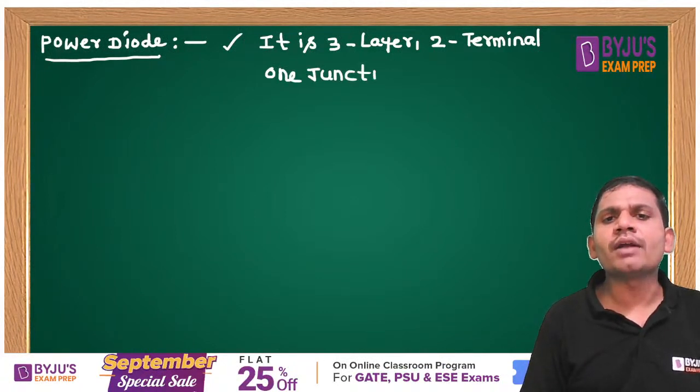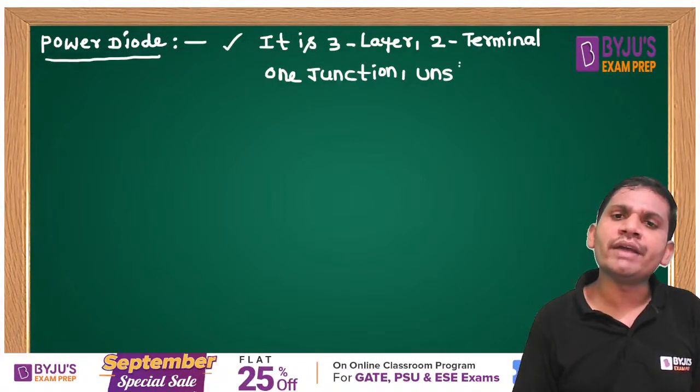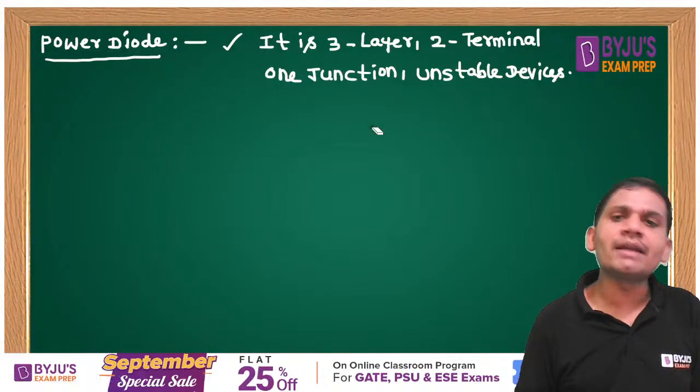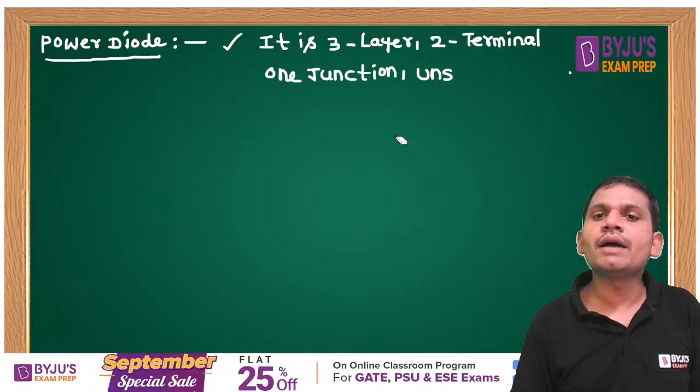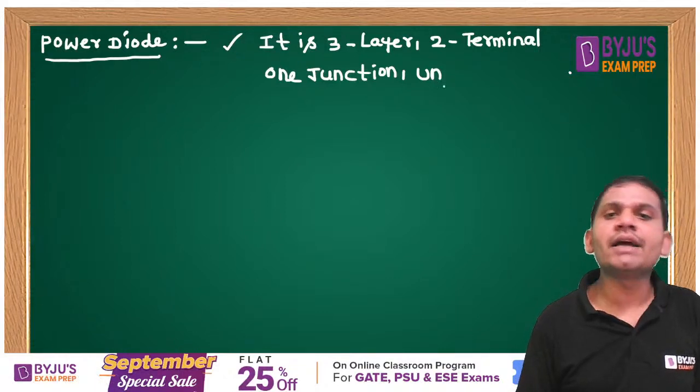All diodes are uncontrolled devices. The whole diode family is uncontrolled devices.